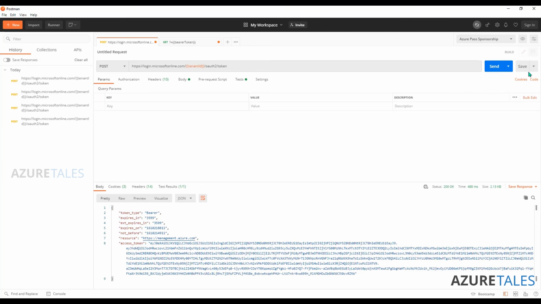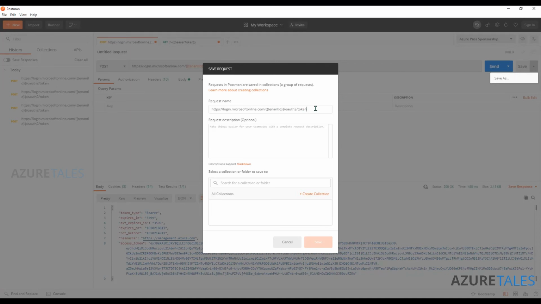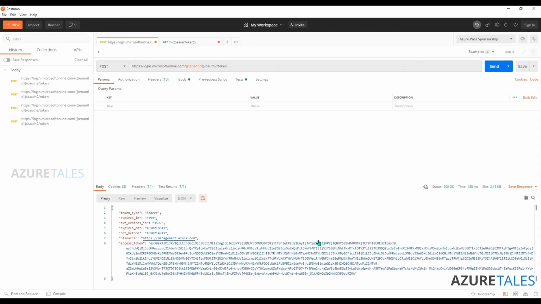For ease of use, what I would recommend is you can save this environment so that you can call this later also. AD token, you can put a name there, and you can create a collection. Collection is more like a folder for organizing your API calls. AD token, I'll just give that name. Save. So this will come in your collections. AD token, you will see this particular request. This request is only valid for 3600 seconds.